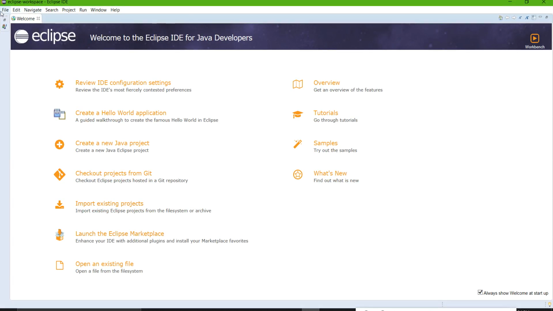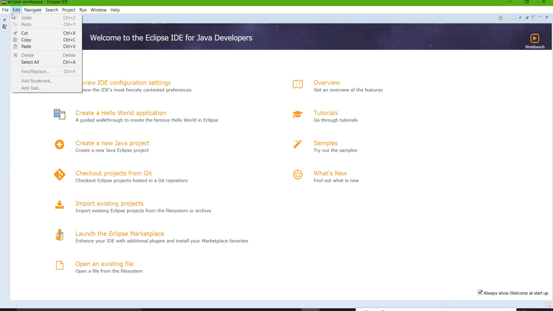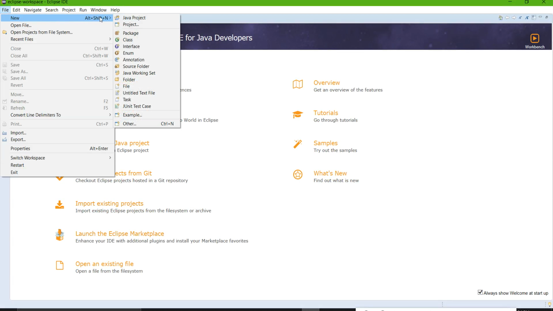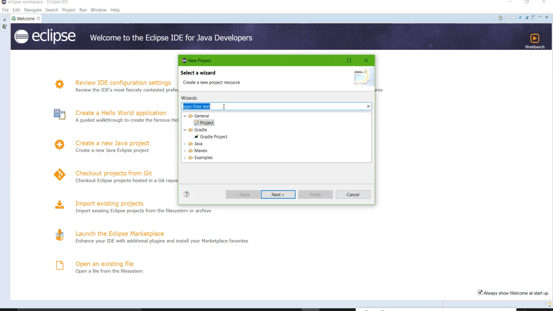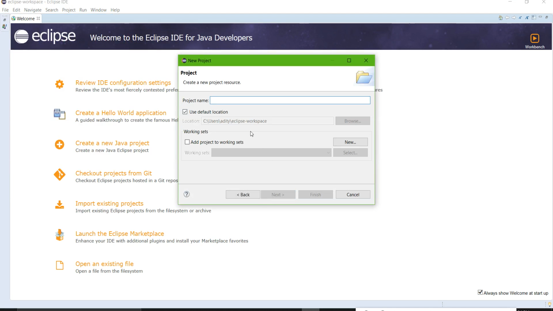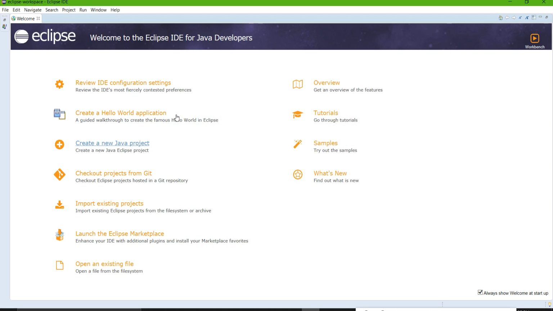From that, click on the File button, and from that click on New. Firstly you need to click on Project, New Project. Okay, from that click on Next, and then write a project name. I'm going to name my project Java project coaching. Just after that, click on Finish.